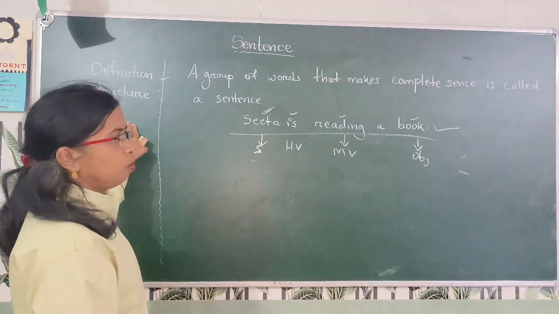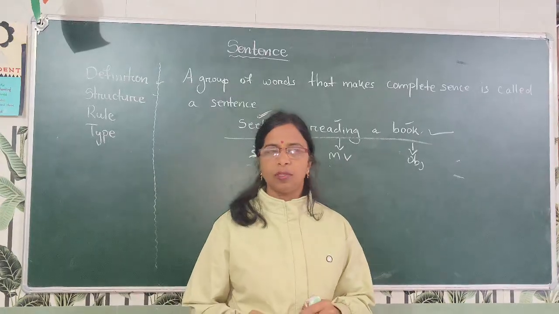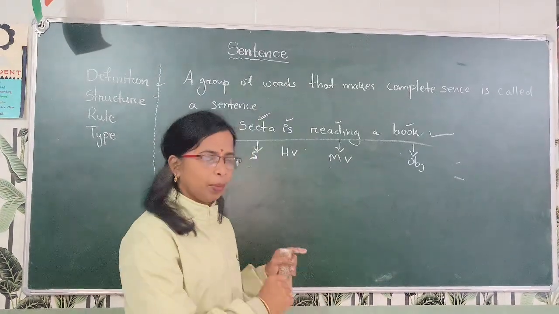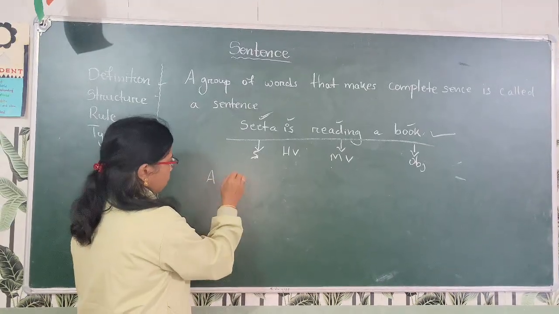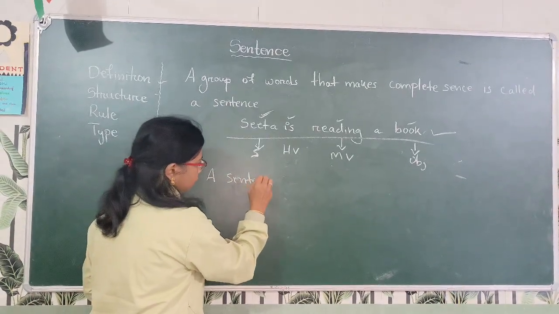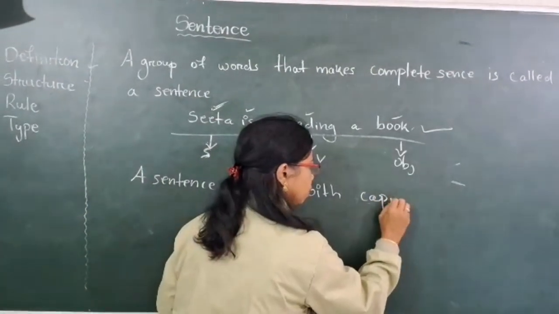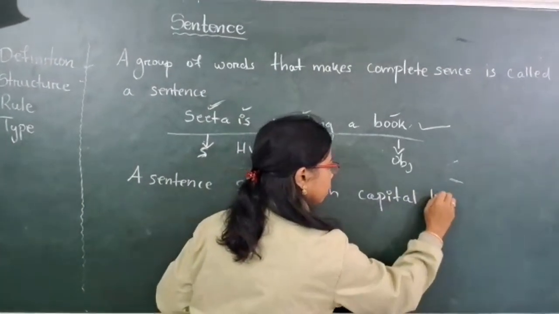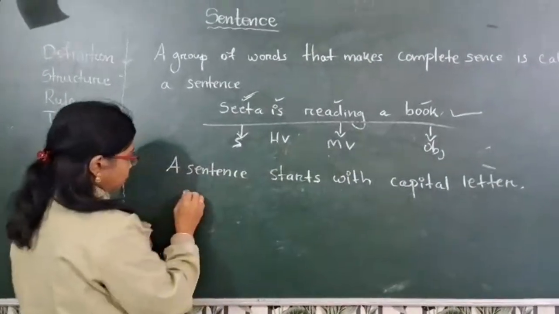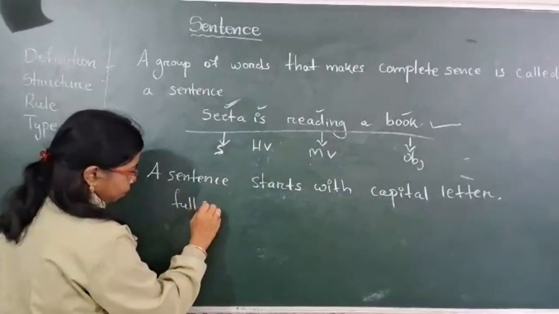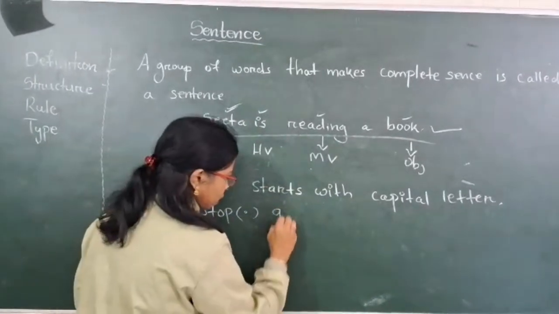Then the third one is the rule. What is the rule of the sentence? We have to follow some rules. A sentence begins with a capital letter and ends with a full stop. A sentence starts with a capital letter and ends with a full stop or a question mark.